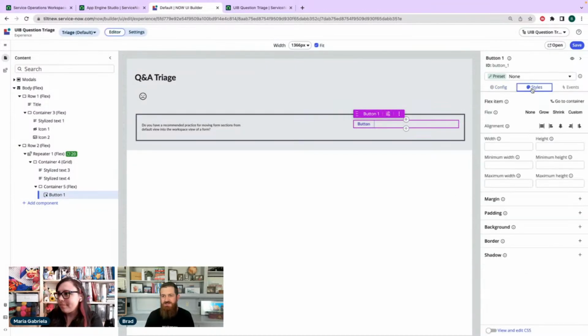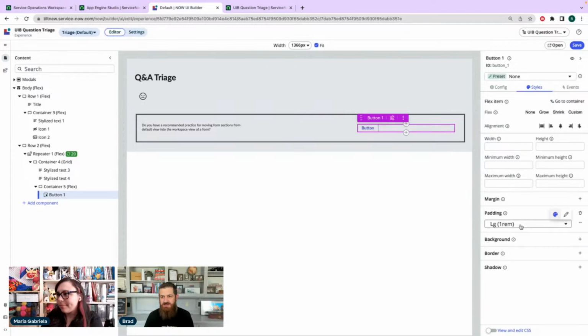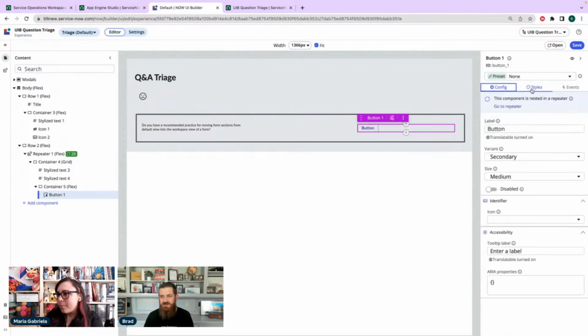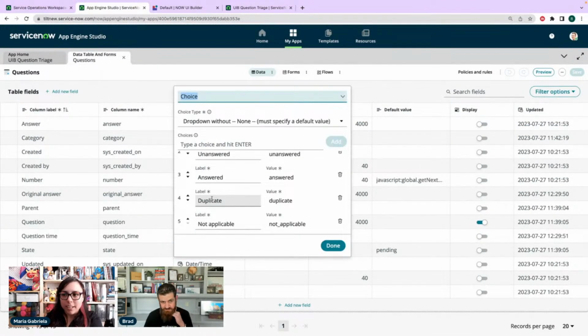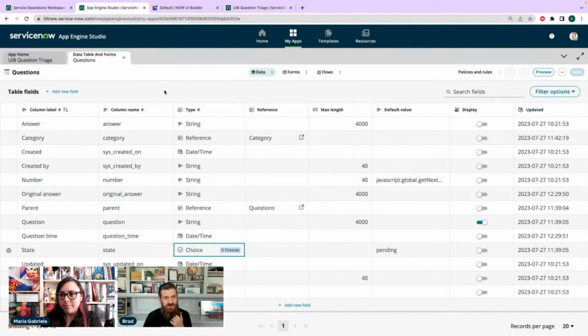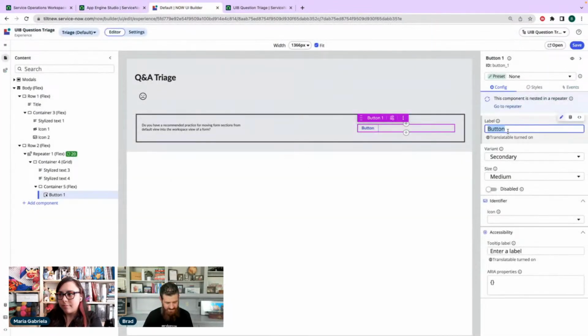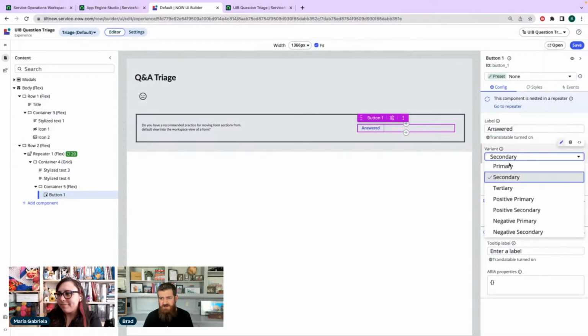Right. So let's go padding. And then I'm going to call this one what were answered. I already forgot. I got answered, pending, unanswered, duplicate, not applicable. All right. So for our buttons, I'm going to go answered, duplicate, and not applicable, which we're going to call discard because I like that better. Answered. You have to change that to variant primary.